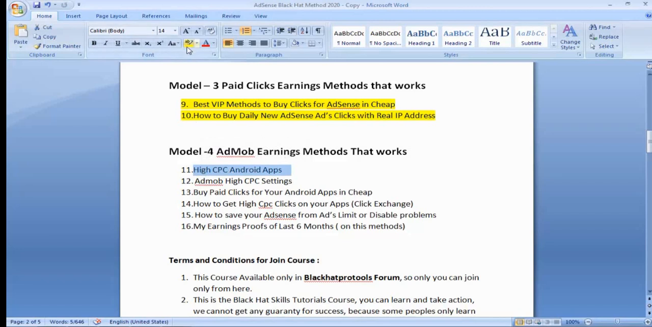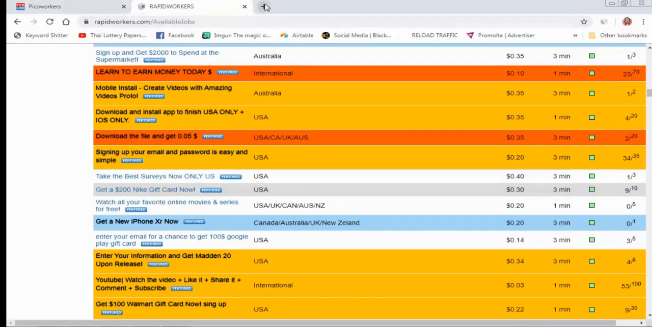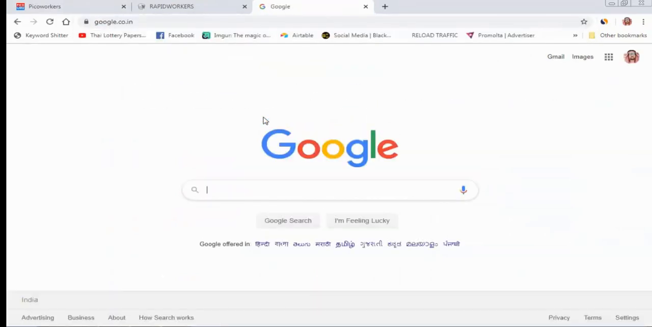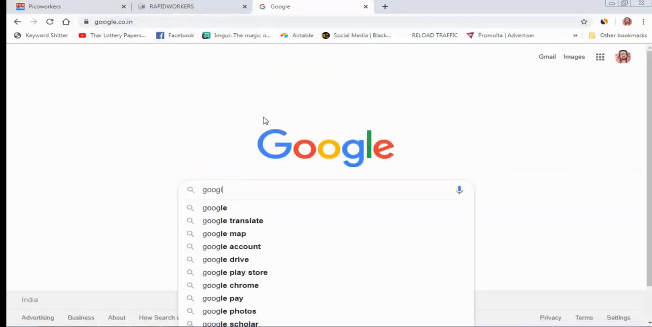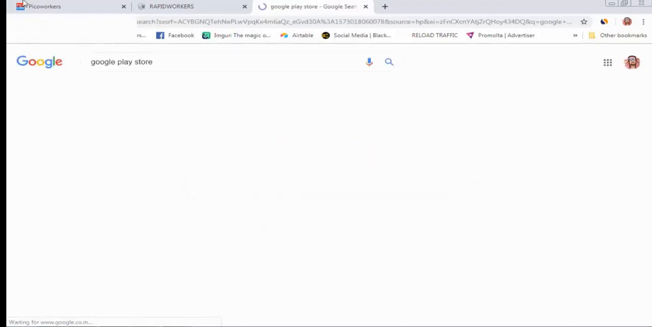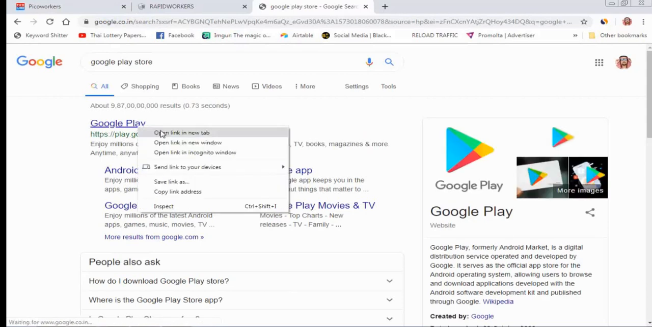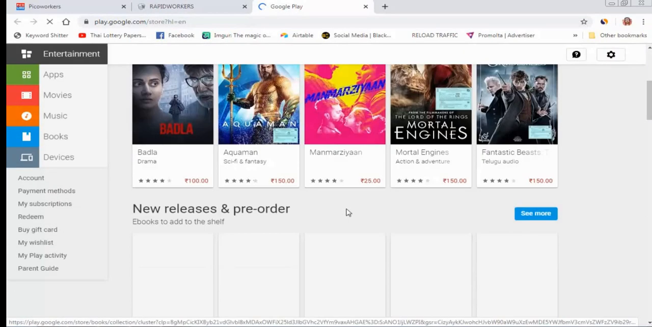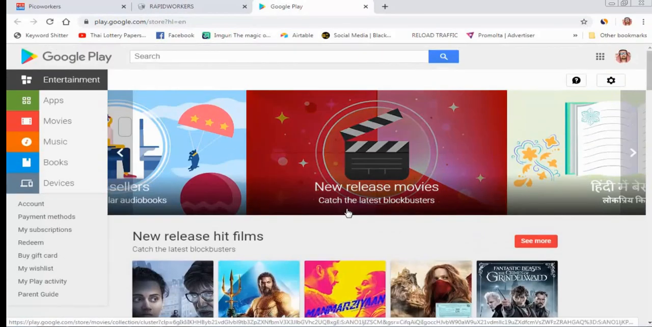Which type of apps are getting very high CPC? This is a short lecture. I will show you. I go to Google, to the Google Play Store, and show you which type of apps get very high CPC on your AdMob account.